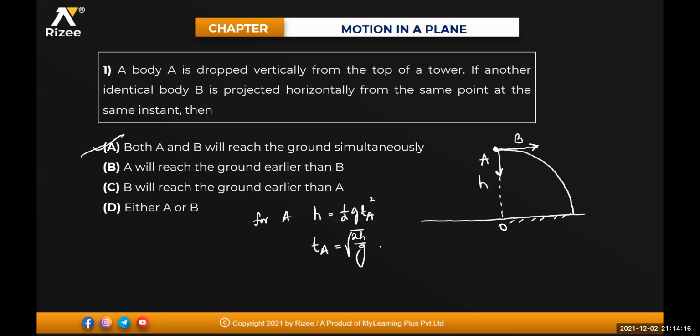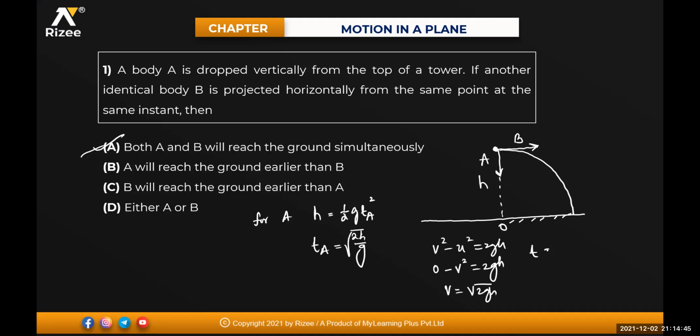When it is projected horizontally, the final velocity will be equal to how much now? v square minus u square is equal to 2g into h. So the velocity with which it is hitting, the initial velocity is 0, so v square is equal to 2g into h. Acceleration due to gravity is in the downward direction. So v is equal to under root of 2g into h.